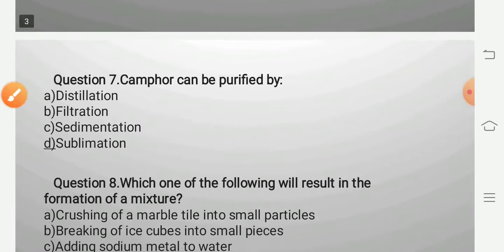Question 7. Camphor can be purified by: camphor, aluminum chloride, iodine. These sublime. As camphor sublimes, it can be purified by the sublimation process, because when heat is given to the camphor, solid camphor directly changes into vapor. Therefore, the process of sublimation is used for purification of camphor.